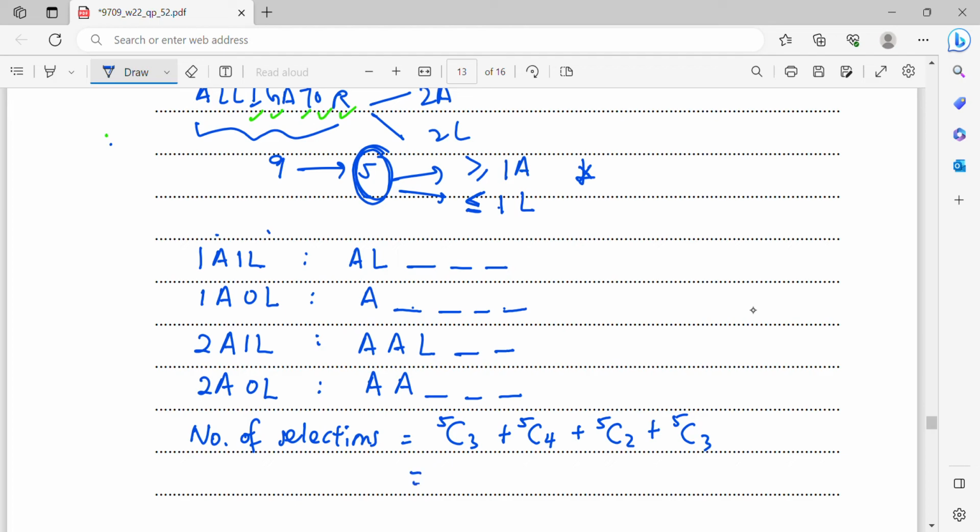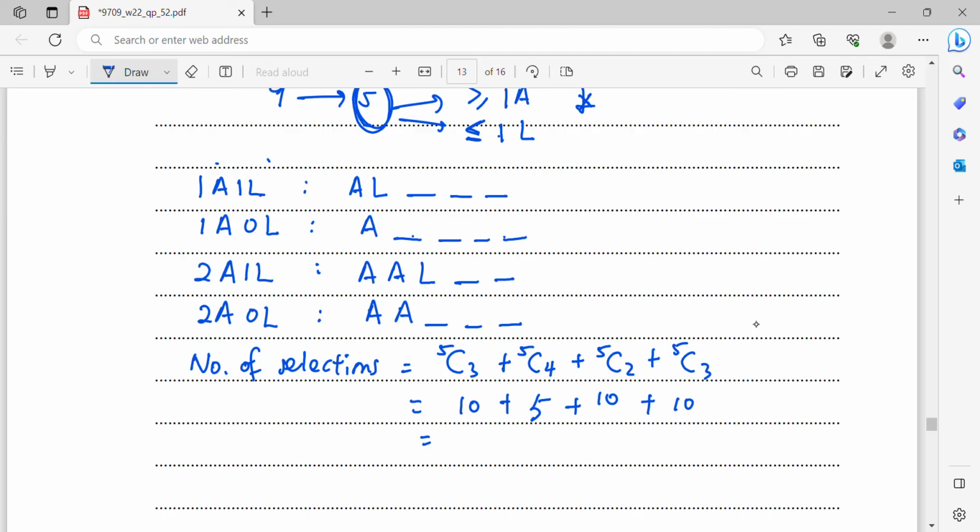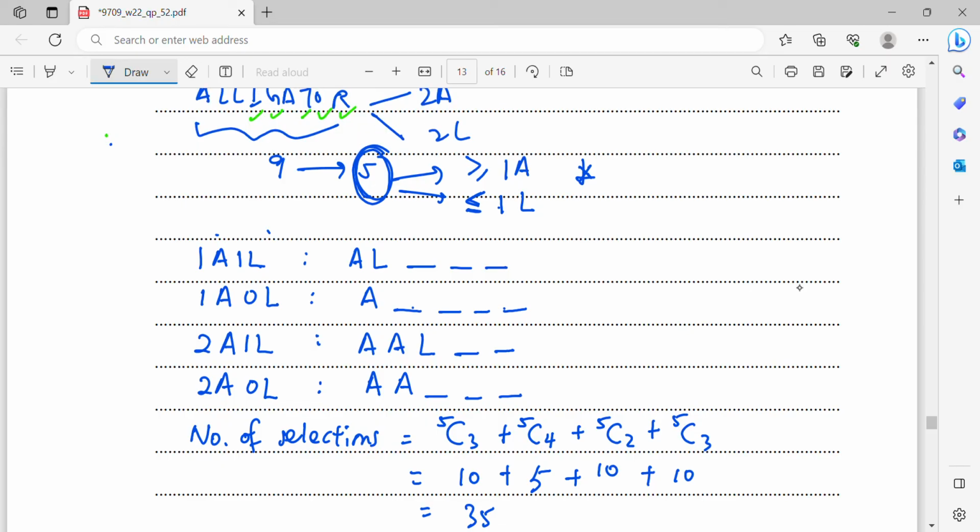Alright, so when you count each of these, it will be 10 plus 5 plus 10 plus 10. Therefore, the answer is going to be 35. Alright, so this is the solution for part C.